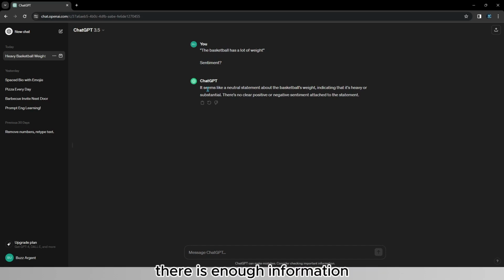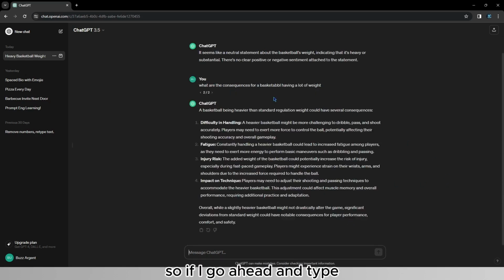Inside ChatGPT, there is enough information to understand that "the basketball has a lot of weight" is a negative sentence. The reason is that if a basketball has a lot of weight, it doesn't bounce well. However, ChatGPT seems not to recognize this in this specific sentence. So if I type, what are the consequences for a basketball having a lot of weight? ChatGPT replied: difficulty in handling, fatigue, injury risk, and impact on technique.